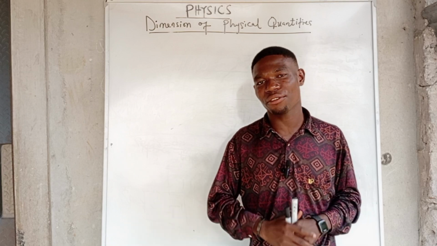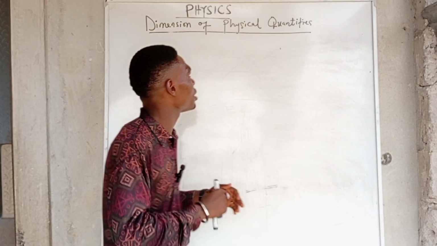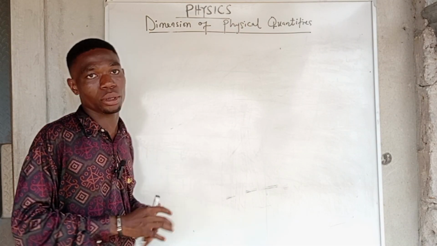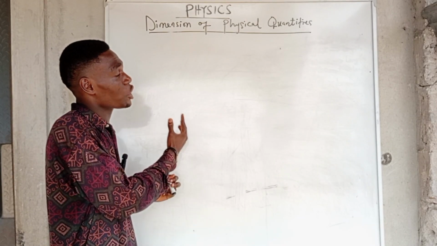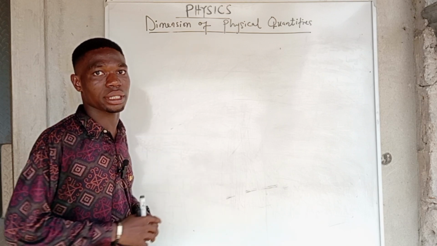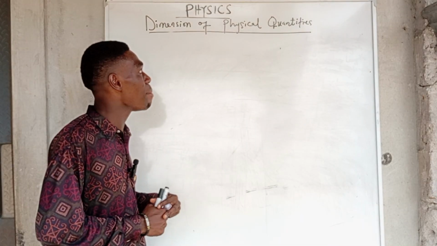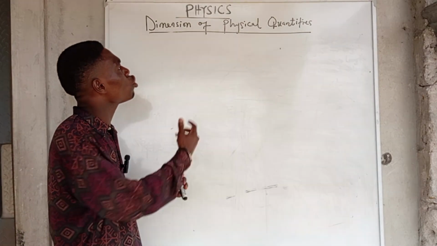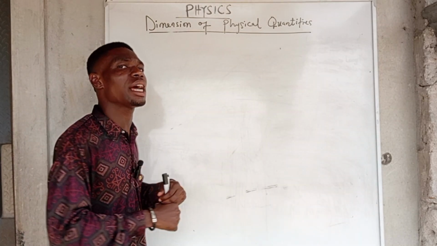Today we're going to be looking at physics, the topic dimension of physical quantities. Dimension of what? Physical quantities. This topic is very important in physics, as it borders around a very important aspect of physics, which is measurement, quantities, and units. Are we together now? It is alarming that most students do not know what dimension of physical quantities is, and that is why I'm here.